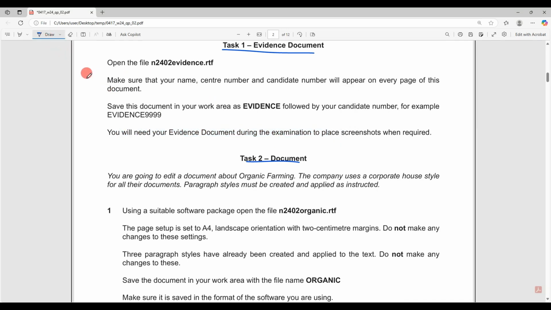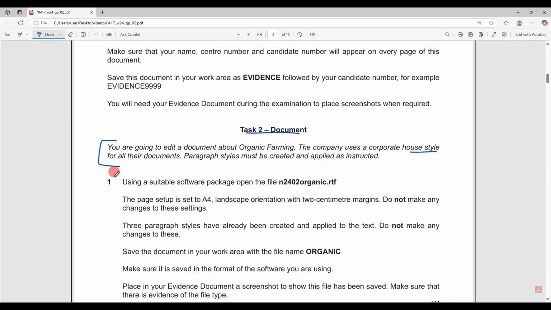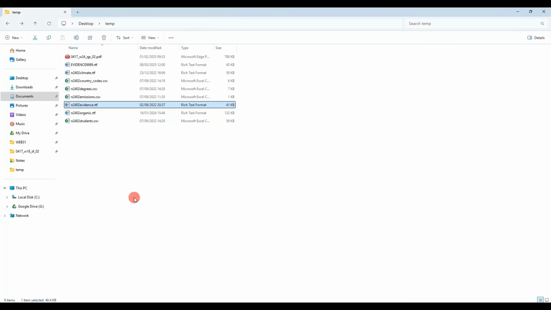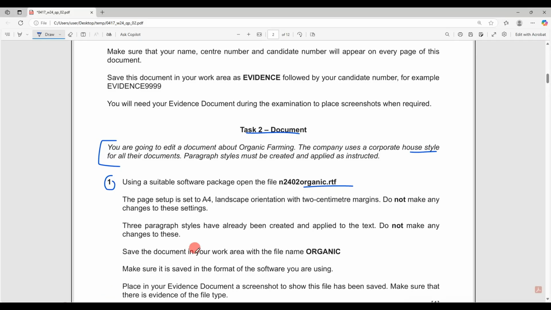Now we can go into task 2. Now in task 2, which is document productions, we are going to work for a specific company and prepare a house style and document for that company. Question number 1, using a suitable software package, open this file, which is organic. So let's find the file here. This is the organic file.